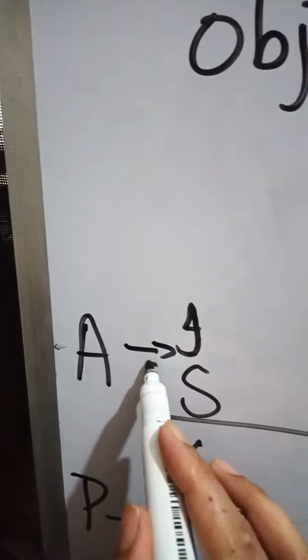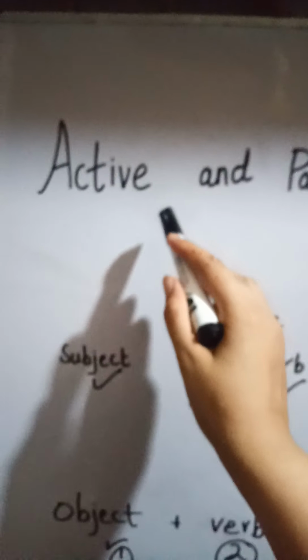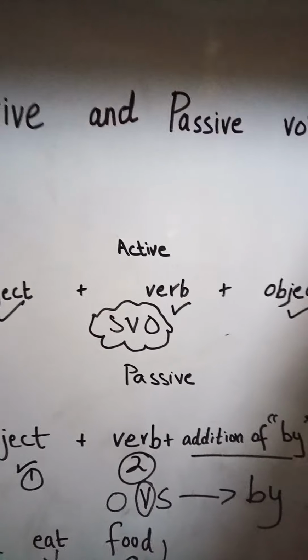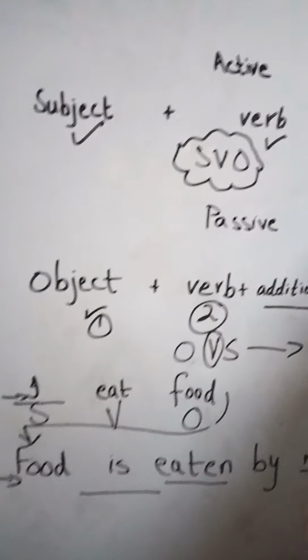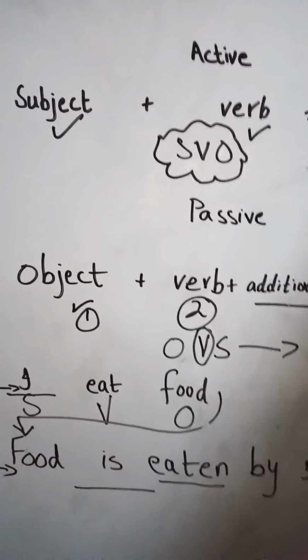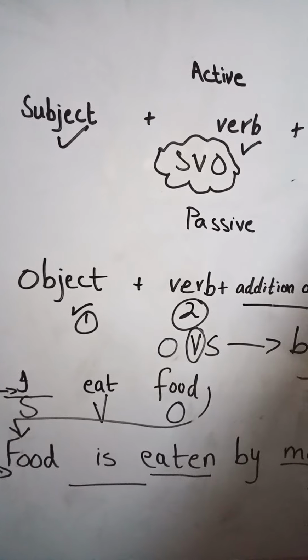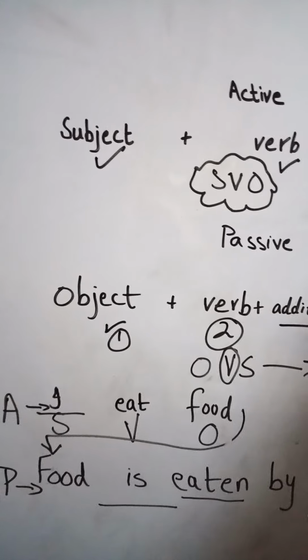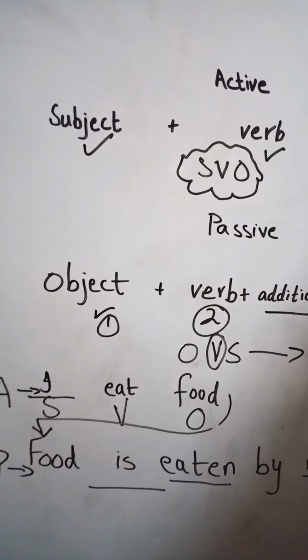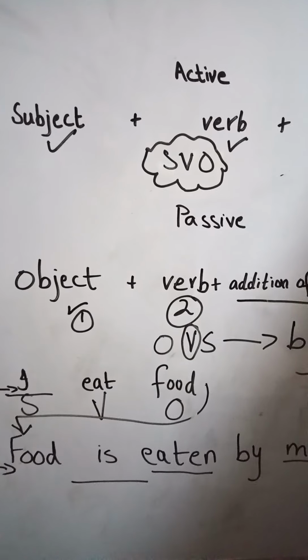Here students, the change of first person will be done into the second person. I am going to share two to three links related to the active and passive voice with you, where you can learn about the changes, how one tense will change into another tense. The second thing which I am going to share with you in this video is the column and the table of the first, second and third person, how we will change the first person into the second and third person.